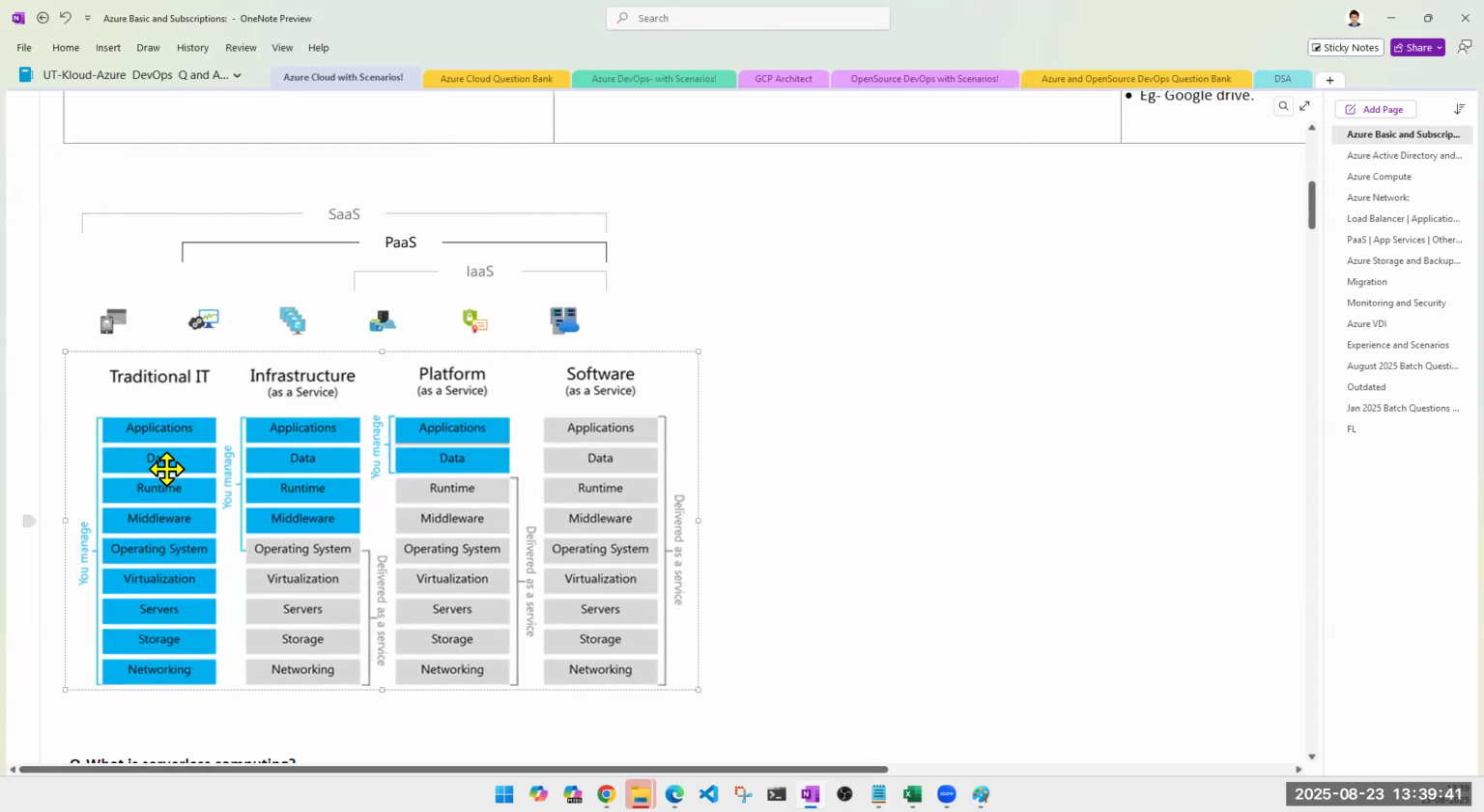This blue color is representing your company, not a cloud admin. In traditional IT, your company is responsible to handle network, storage, server, virtualization, operating system, middleware, runtime, data, application. That does not mean only one team will do it. It means it has multiple teams.